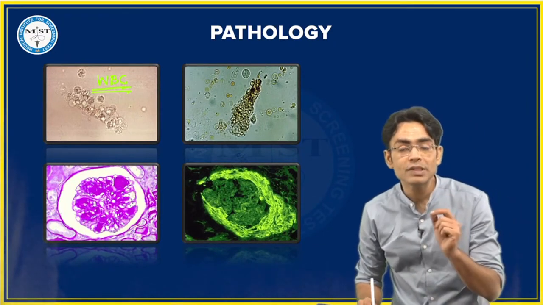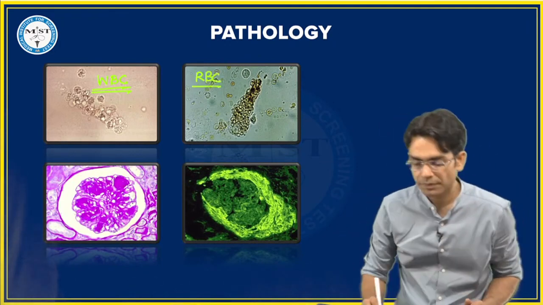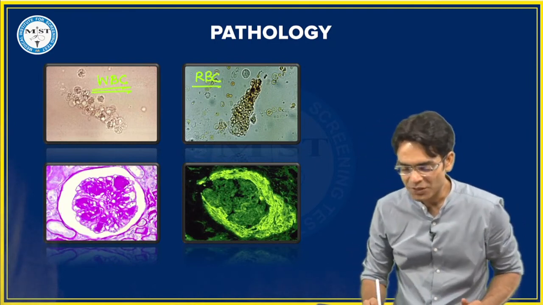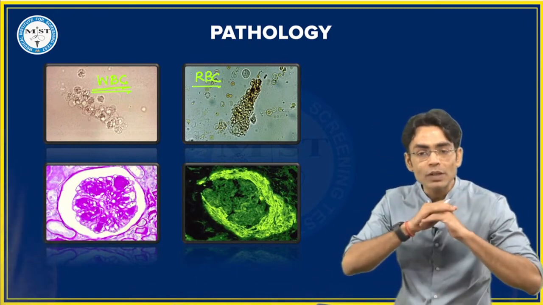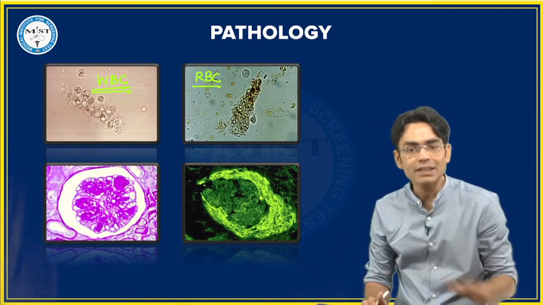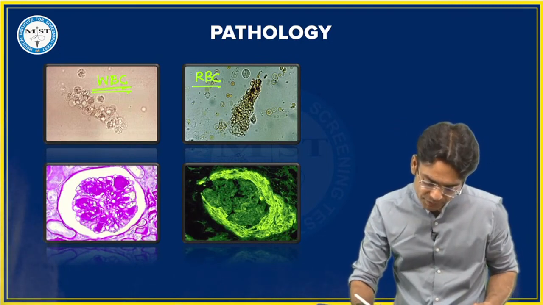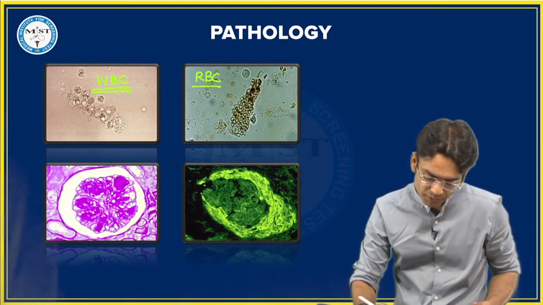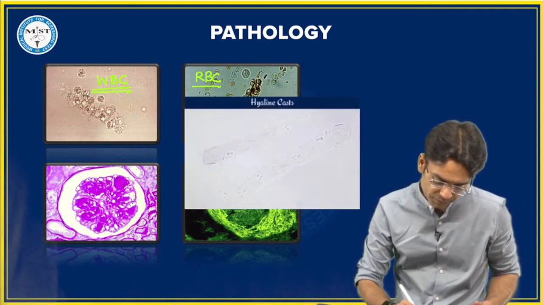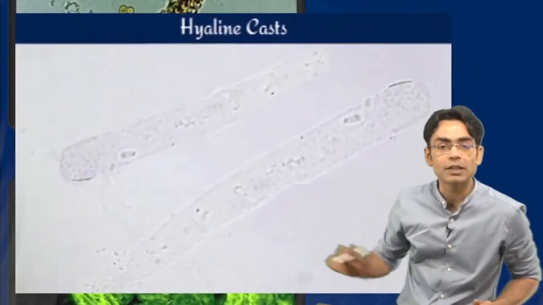You would see this WBC cast in pyelonephritis. And here you are having these RBC casts. Faizan, beta, this is not hyaline. In hyaline cast you will get nothing. I'll show you a hyaline cast. I'll try if I can find the hyaline cast. Hyaline casts are very, very simple. See this. This is your hyaline cast, beta. There is nothing inside.